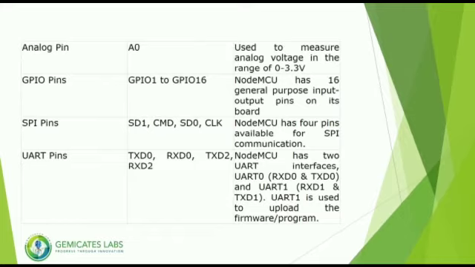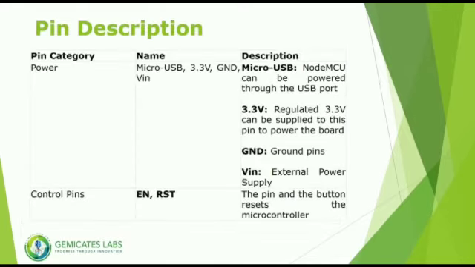It has serial data SD pin, serial clock CLK pin, chip select CS pin, master in slave out MISO pin, master out slave in MOSI pin used for SPI communication, which is used to transfer signals between two microcontrollers, and has two control pins. One is the enable pin and the other is the reset pin, which is used to reset the microcontroller.